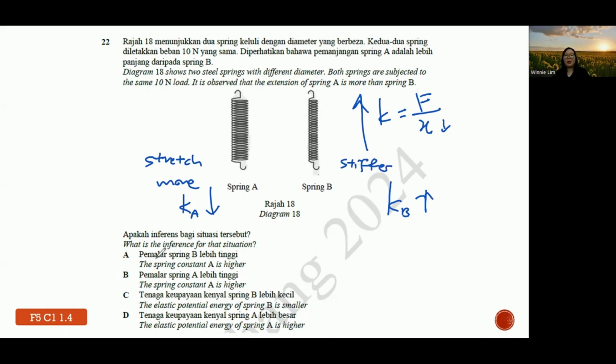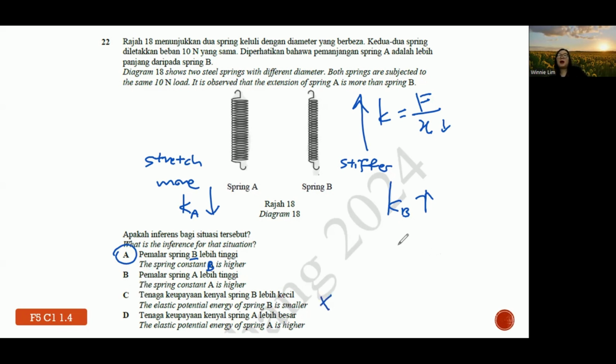So let's look at the options. The statement that spring constant of A is higher is wrong. Basically, they should write B instead of A, based on BM, so it's a typo. We prefer BM because if not, A and B would be the same statement. So the answer is actually A. Spring constant A is higher, wrong. Then elastic potential energy stored in B is smaller, wrong.